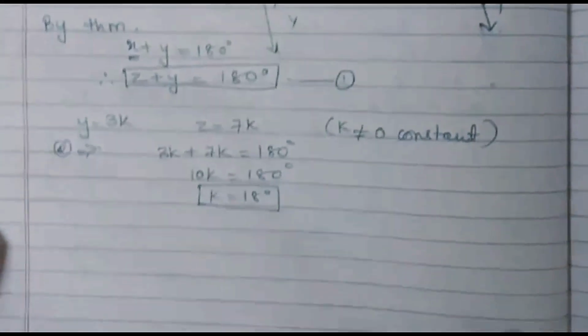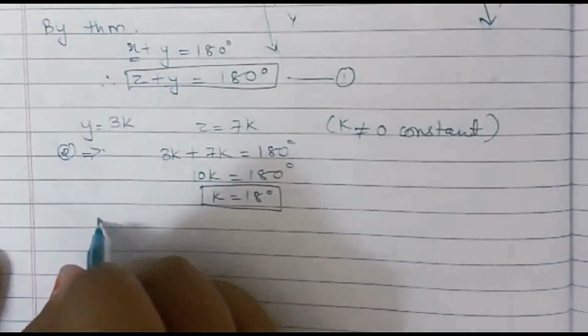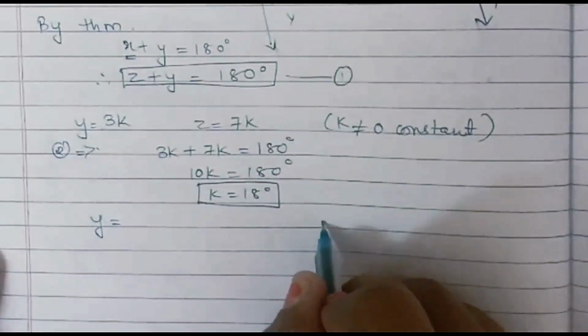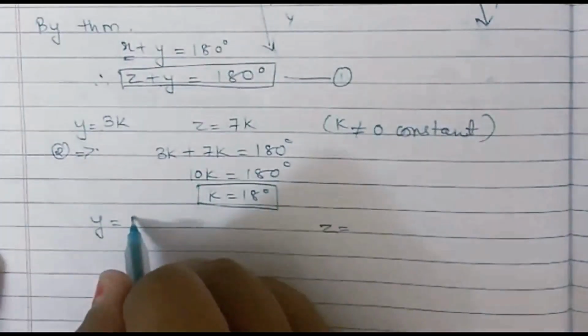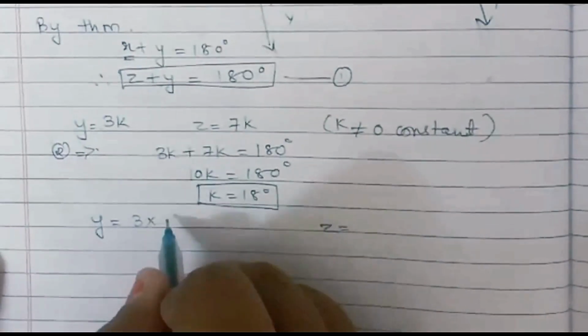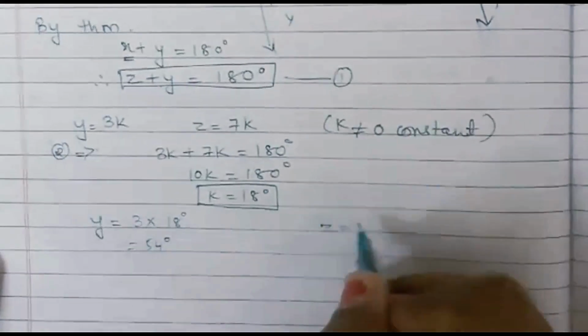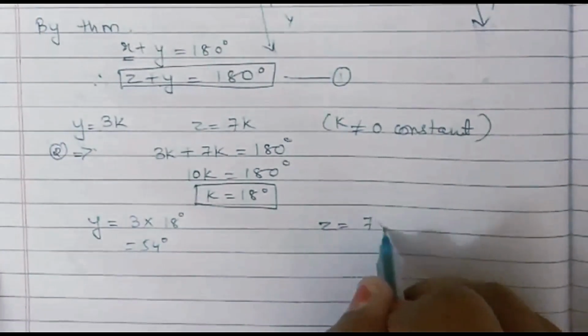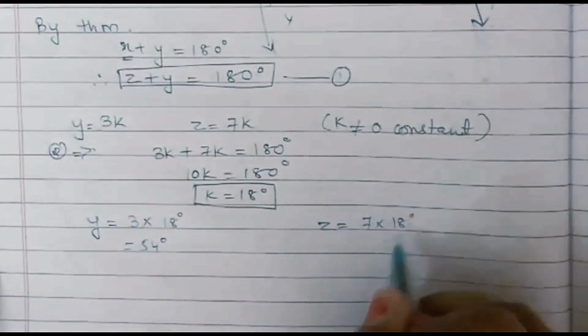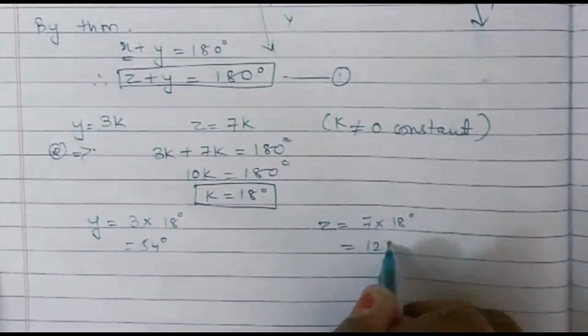Once you get the value of k as 18 degrees, you can substitute it in the value of y as well as in the value of z. So we will get y is equal to 3 into 18 degrees, which is equal to 54 degrees, and z was 7k, so 7 into 18 degrees, which is equal to 126 degrees.